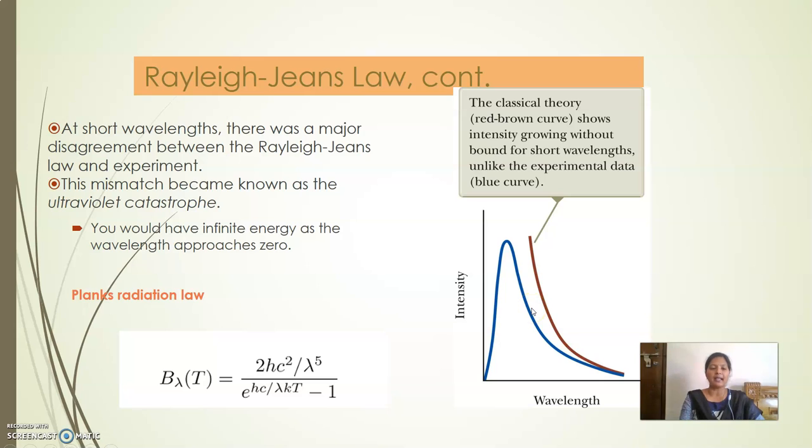Now, Planck came up with an equation called Planck's radiation law, where he considered that the energy is emitted or absorbed in the form of quanta, or bundles of energy, by taking the equation E equals h nu. According to this equation, the theoretical value matches the experimental value for the entire distribution of black body radiation at all wavelengths. So this is the explanation by Planck for all the wavelengths of black body radiation.